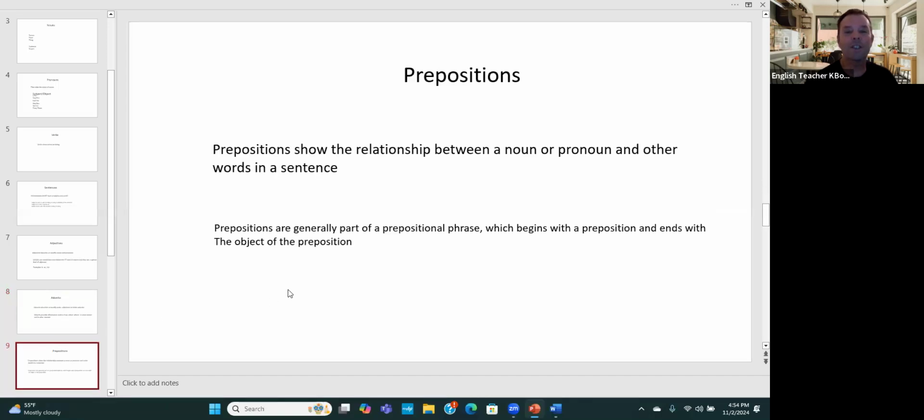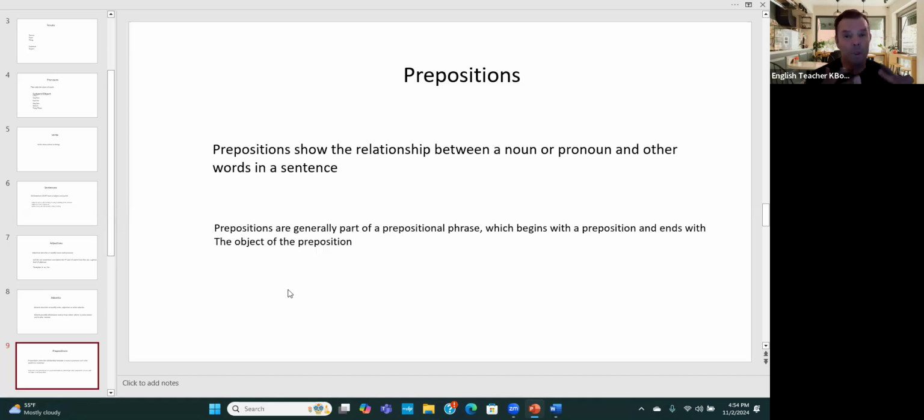Prepositions. A preposition shows the relationship between a noun or a pronoun and other words in the sentence. So, for example, on the table. On is a preposition, and the table, on the table. Prepositions are generally part of a prepositional phrase, which begins with the preposition and ends with the object of the preposition. So on is a preposition. The object of the prepositional phrase is the table.